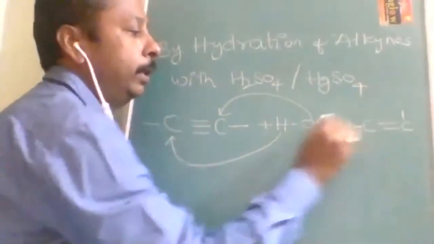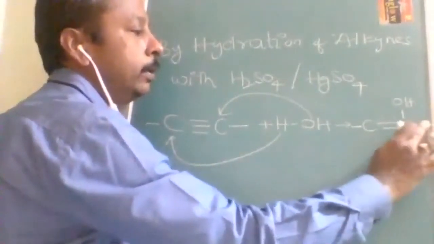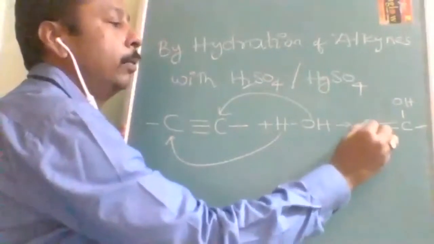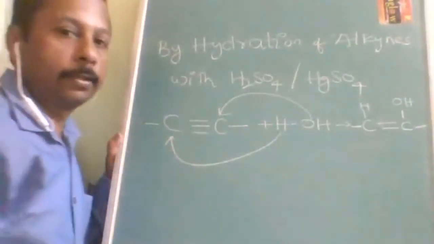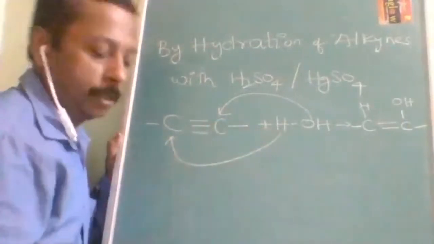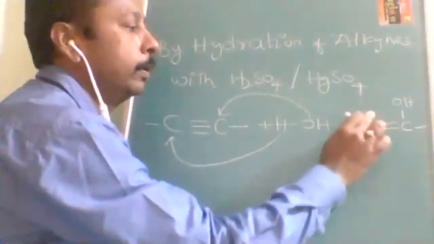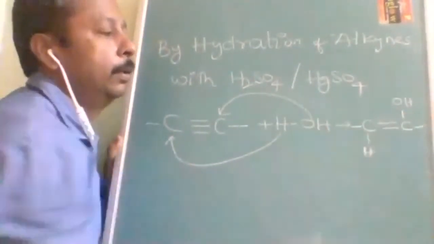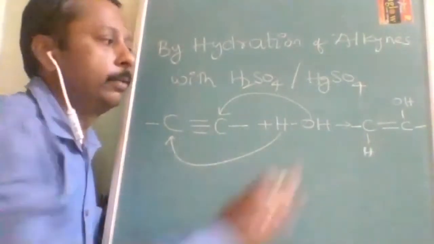Here OH will be attached, and here hydrogen. One place OH, another place H. So now you will feel that alcohol is formed, but it is not so.